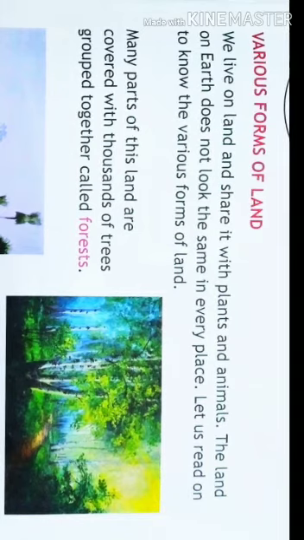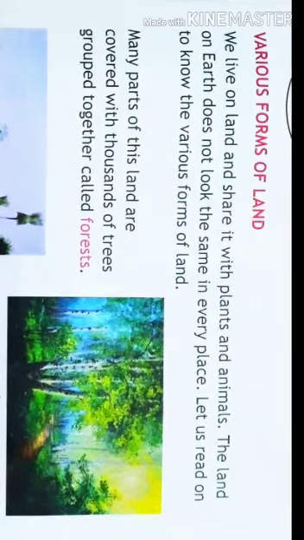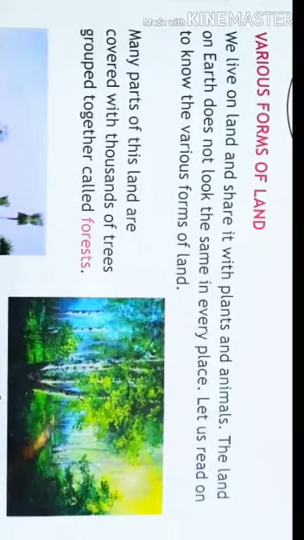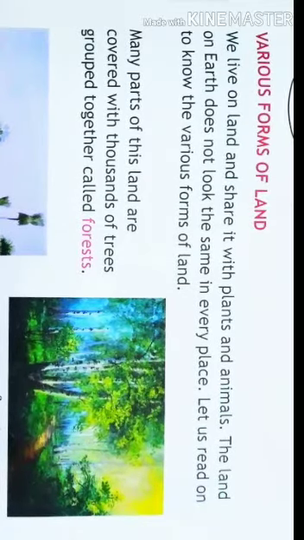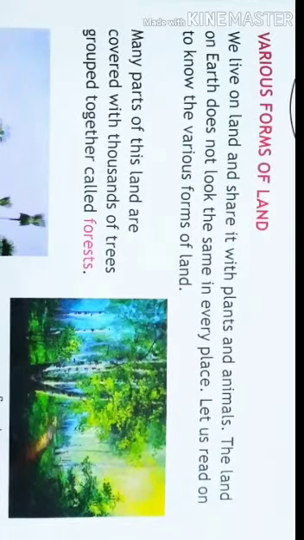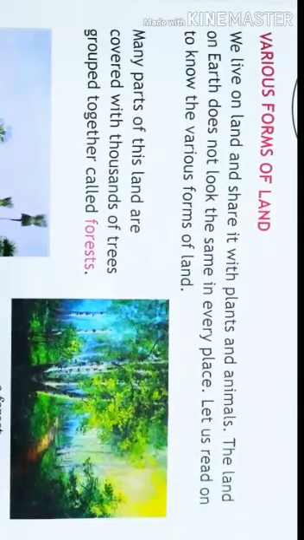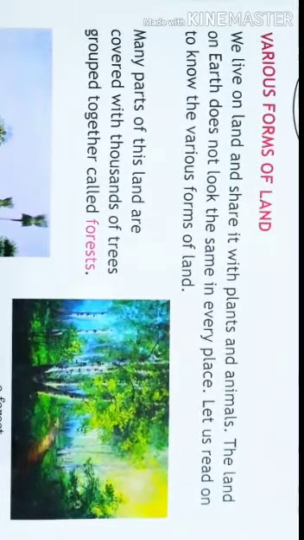Next we are going to read the various forms of land. We live on land and share it with plants and animals. The land on earth does not look the same in every place. Let us read on to know the various forms of land.